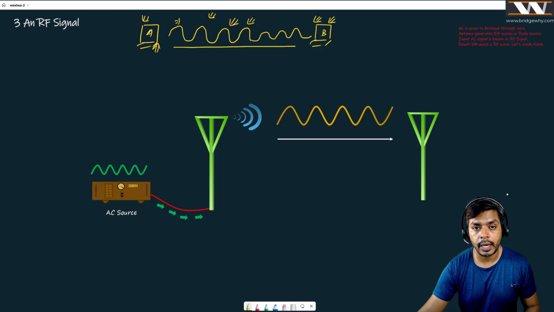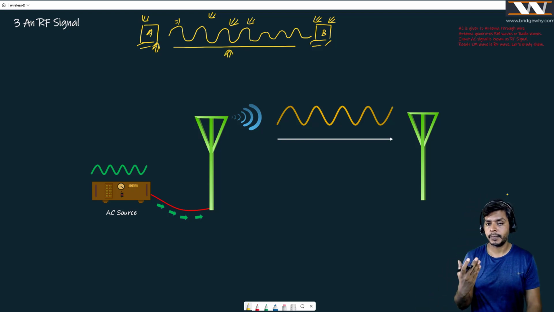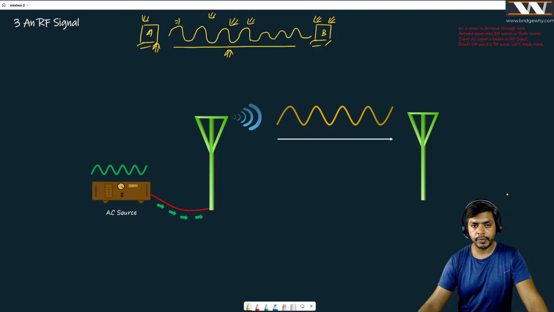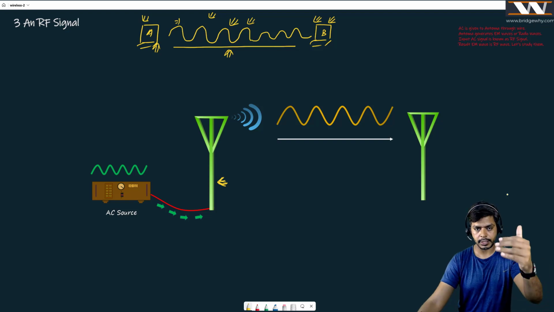How on earth am I going to generate this? Mr. Hertz had solved this problem in 1887, guys. We are using it right now. So what we are going to do, we will be having this strange looking device. It is made up of metal.